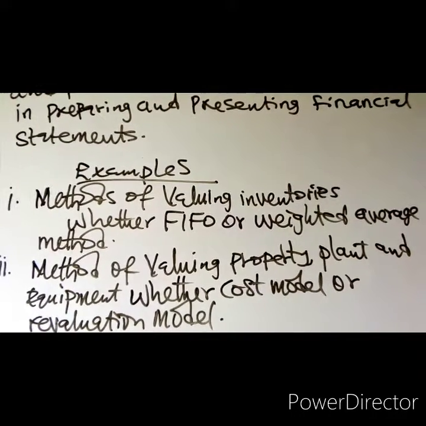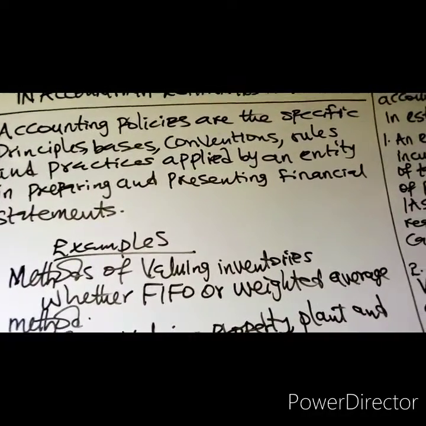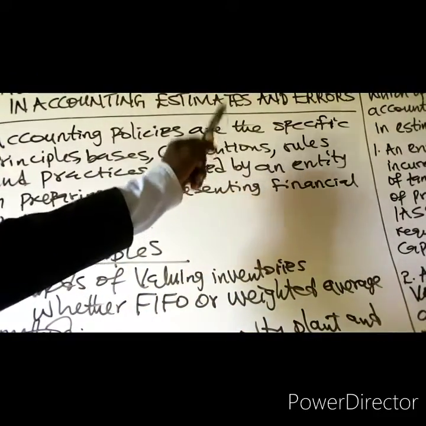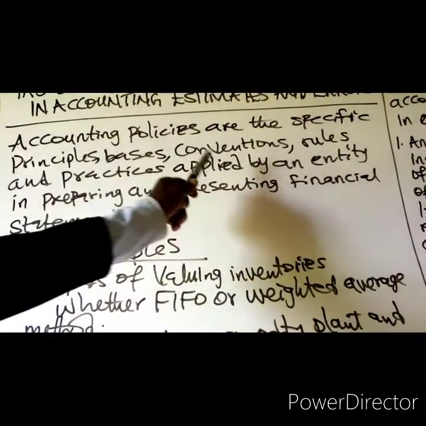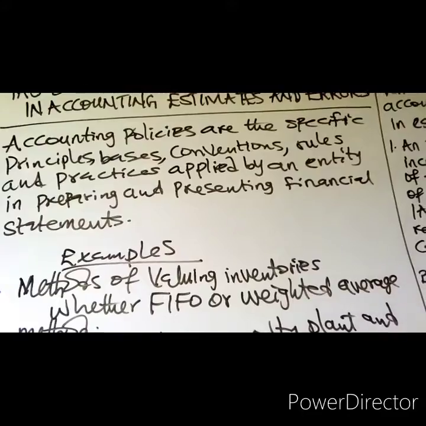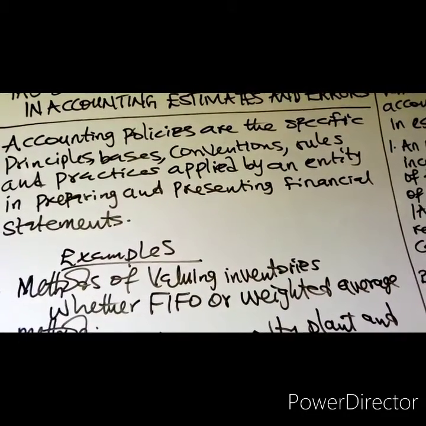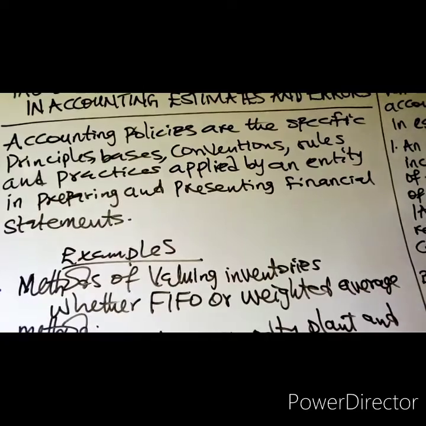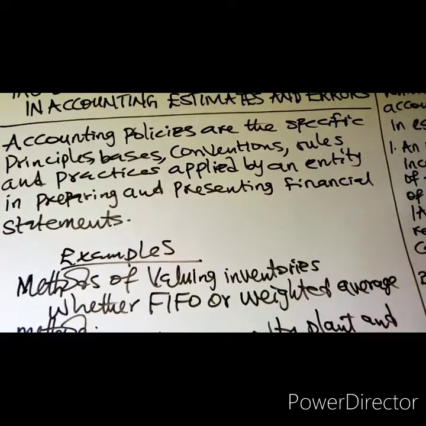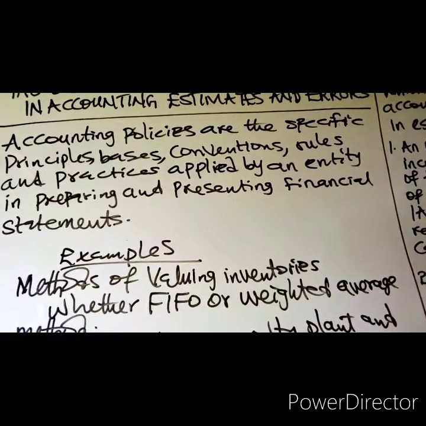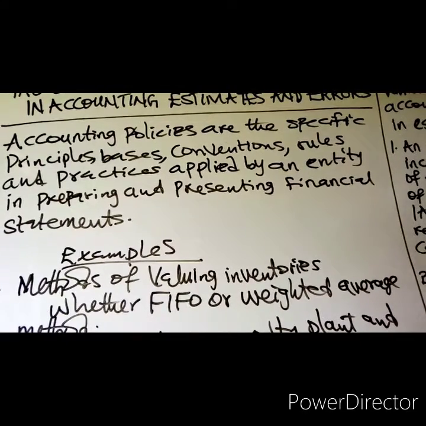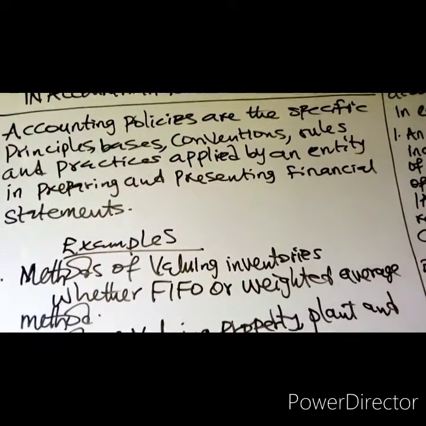I said accounting policies are the specific principles, basis, conventions, rules and practices applied by an entity in preparing and presenting financial statements. That is accounting policy. I've given you examples: methods of valuing inventory, whether the FIFO method or weighted average method, and the method of valuing property, plant and equipment, whether cost model or revaluation model.